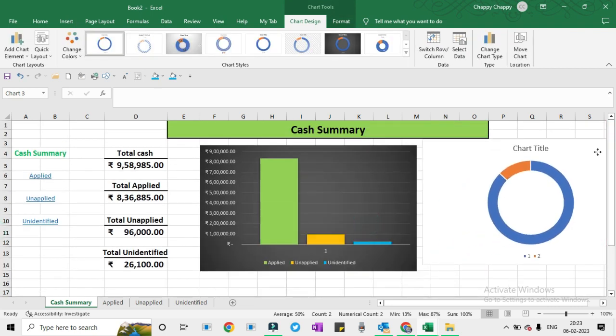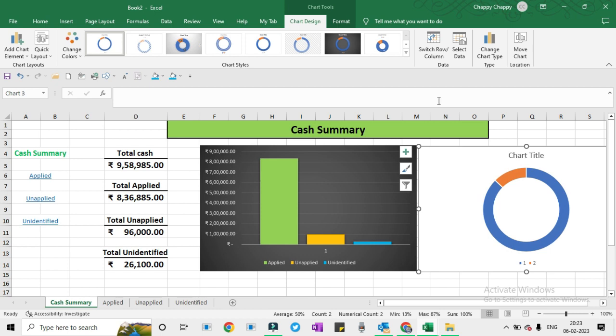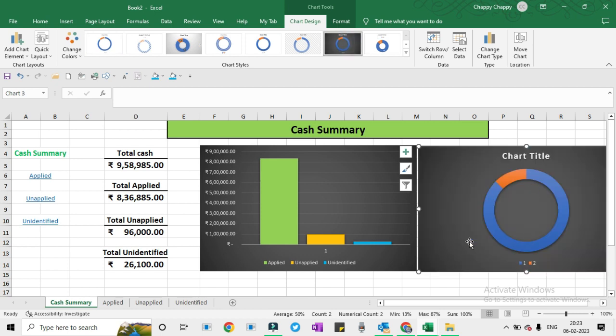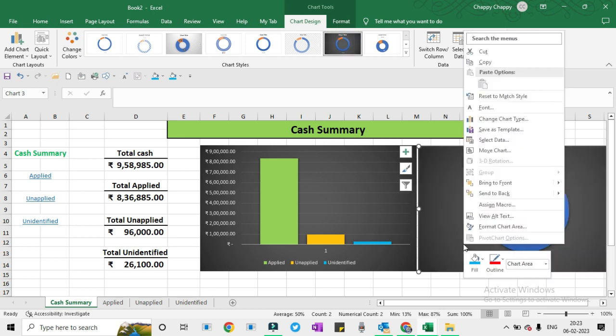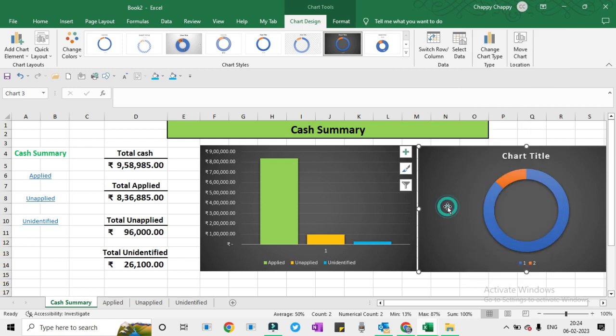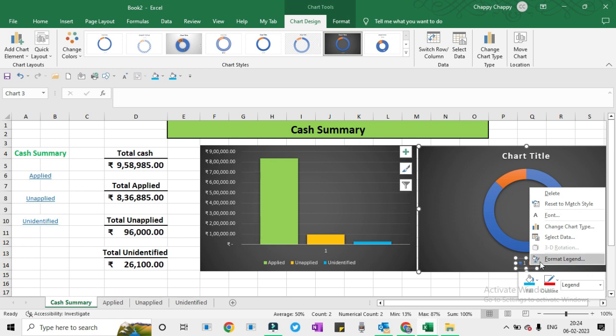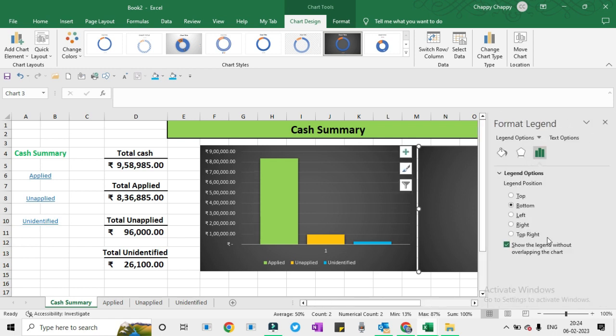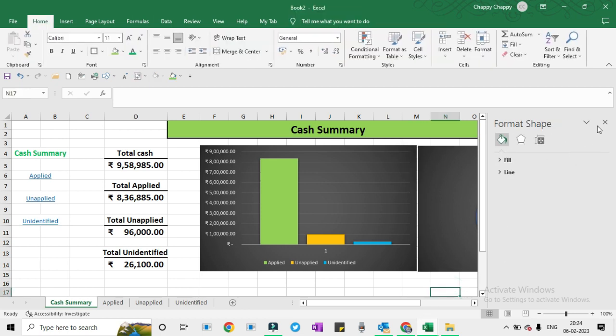We can change the color as well. The applied one is green, so this portion represents the green one. We will right click on it and fill it as green, and this portion represents both unapplied and unidentified, so let's fill it as blue.